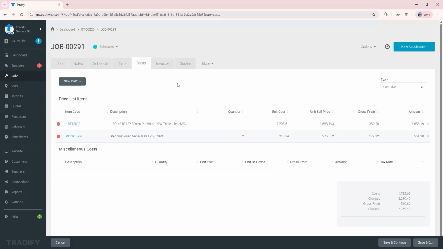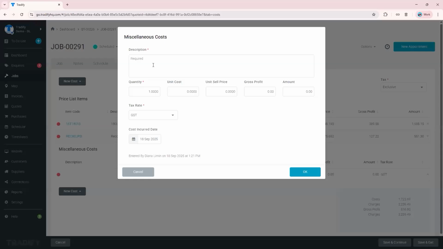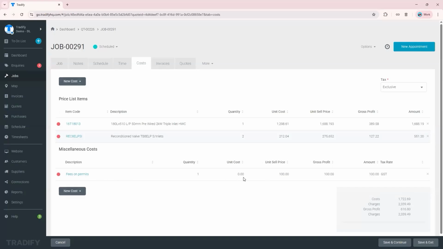Now, sometimes it's not always a perfect world. What you've quoted is what you're invoicing for. So you can modify it. You can add more materials here or miscellaneous items. So let's say fees on permits, and it's gonna cost them say $100. So hit OK. So that's not included in the quote, but you want to include that in the invoice later on. So you want to charge that to the customer. So you can just simply add that in the costs section, on top of the materials that you have included in the quote earlier.